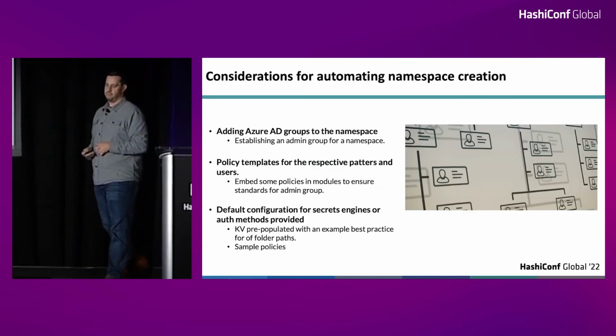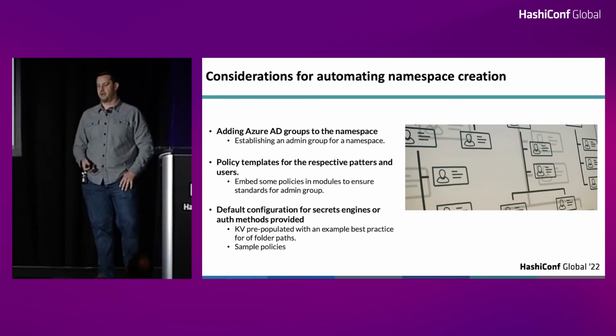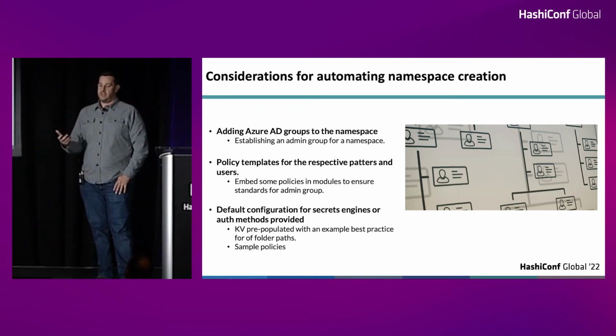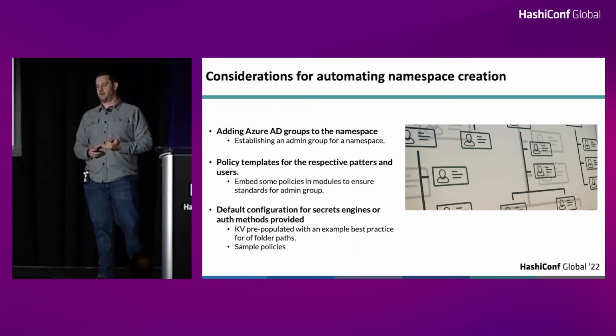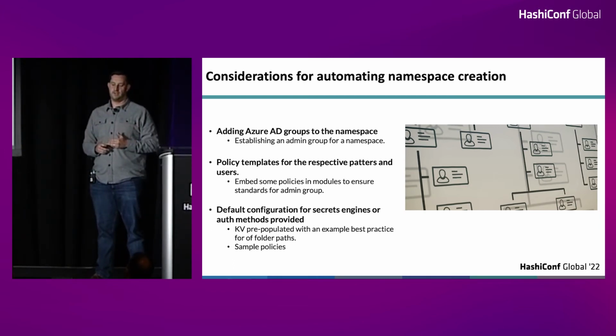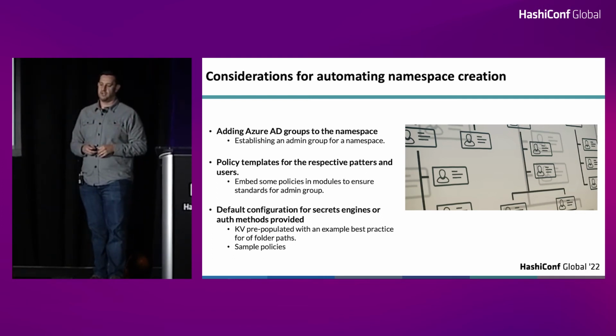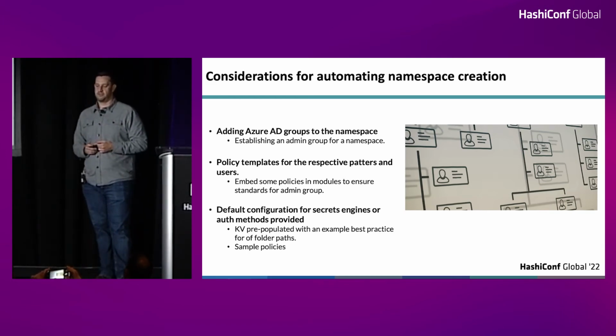At a very basic level, if you're going to deploy a namespace, sure, there can be some other things here, but when we're initially thinking about it, when you're deploying that namespace, you need to get the Azure AD group access into the namespace. So you have to take care of that piece. You have to get some policy templates in place to help some of these teams quickly adapt to a policy that meets their needs. For admin of the namespace, give them a policy that's scoped to give them enough access to do what they need, but we carve out a few things that we don't want them to be able to manipulate. And then we also include some other things like some default configurations for secrets engines and auth methods, trying to bring in some of our best practice.